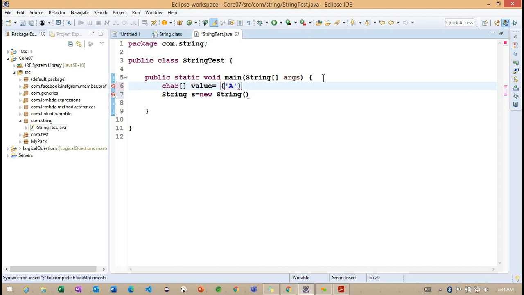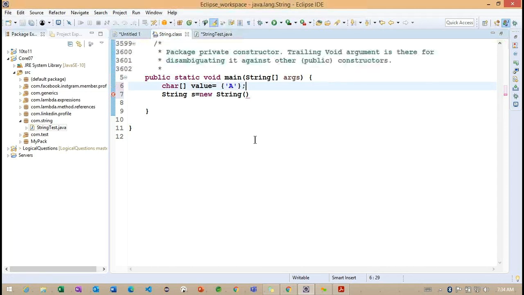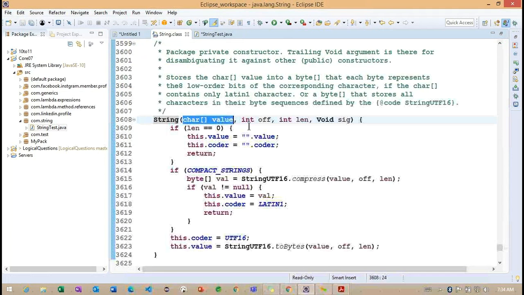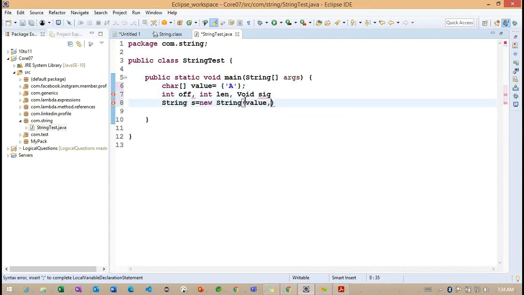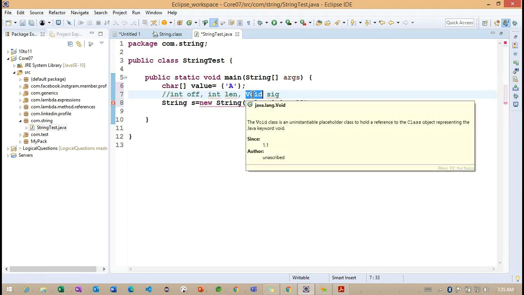And the second is int off, int len, and the last one. Getting the point. Now the remaining values I can provide as zeros. I'm providing int off as 0, the default for the int data type, and the second is also 0, and the last parameter I'm giving as null.